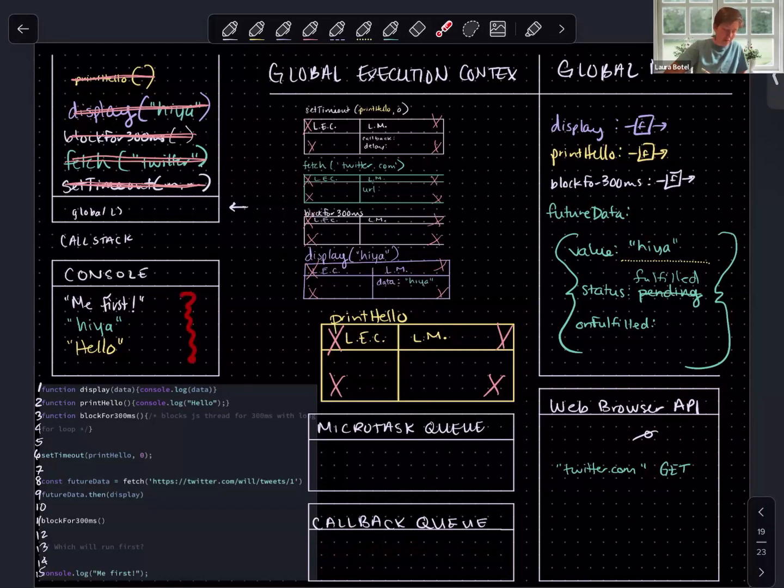Is this the order that you guessed when you first looked at the code? If not, why not? What was the gotcha that had you thinking it was going to be in a different order? Zooming in on that will be really, really helpful for cementing your understanding of what we've looked at. Also, if you need to go back and rewatch this diagram or an earlier diagram, please do that.